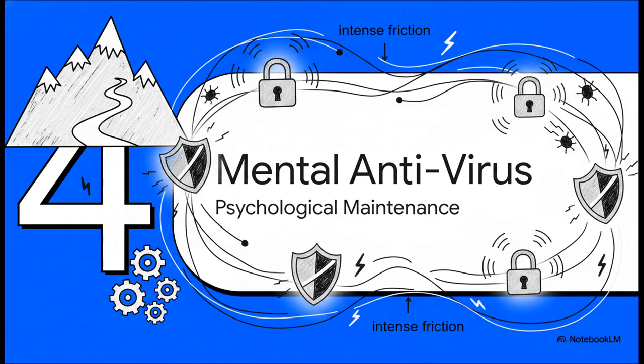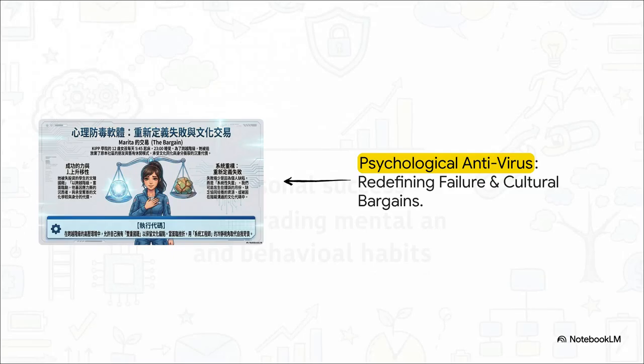Section 4. Mental antivirus software. A huge concept in this module is Merita's bargain. Upward mobility comes with a steep psychological cost. The source material talks about a student named Merita. For her to succeed and jump classes, she had to wake up before dawn, study until 11 p.m., and essentially sacrifice her old community ties and free time. It's a heavy cultural bargain.